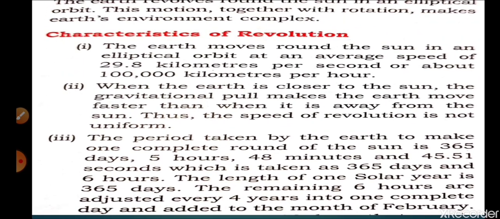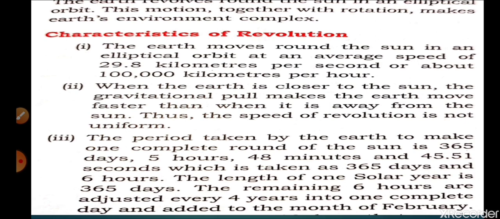Next, the period of revolution is near about 365 days, 5 hours and 48 minutes. This 5 hours and 48 minutes becomes 1 day in 4 years, and that is counted as a leap year. A leap year is held after 3 years, so in the fourth year February has 29 days. Why does February have 29 days?